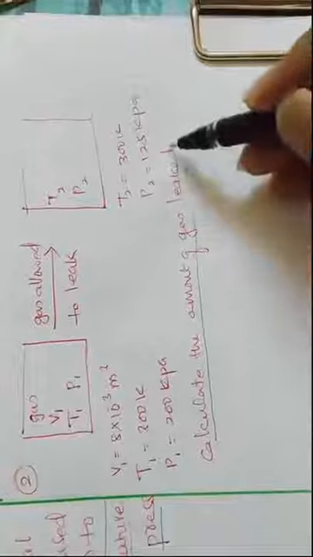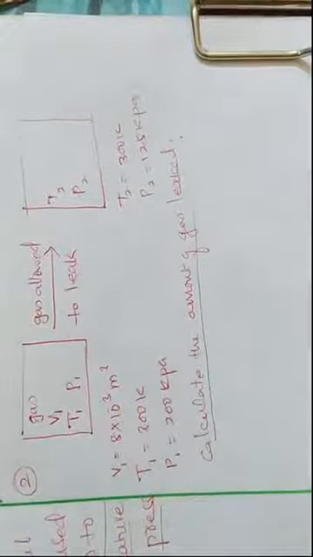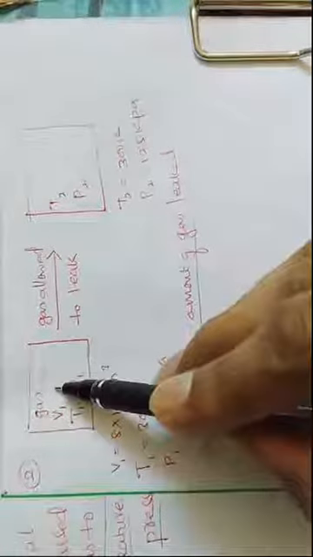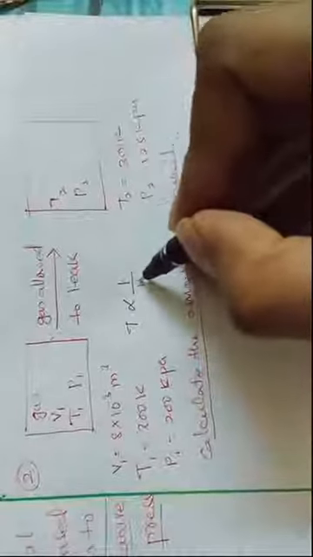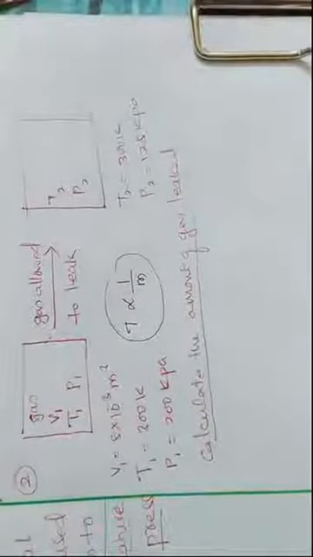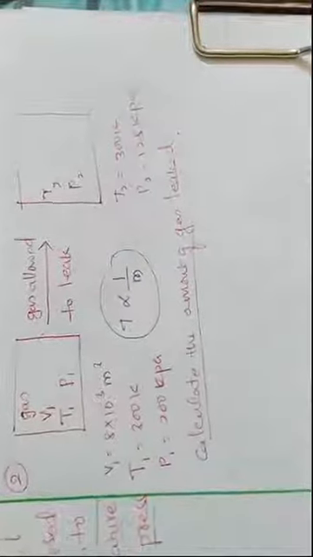See, we cannot apply the previous relation, T is directly proportional to 1 by m, here, because they have given some different quantities. Now we don't know the mass of the gas. They have not given mass. That's why we cannot use T is directly proportional to 1 by m. We don't know the initial mass and final mass. So how to deal with it?